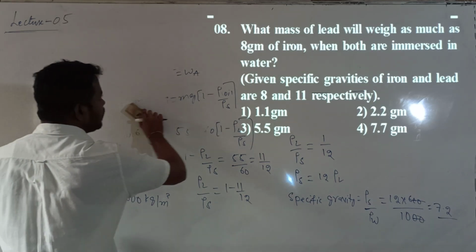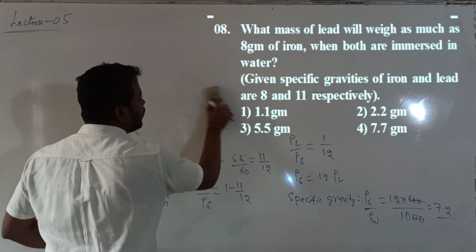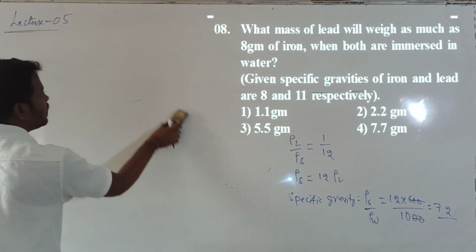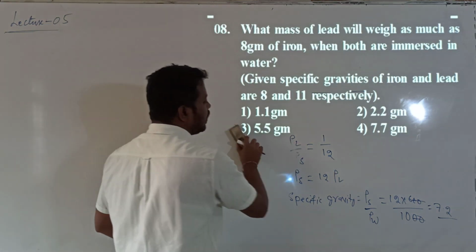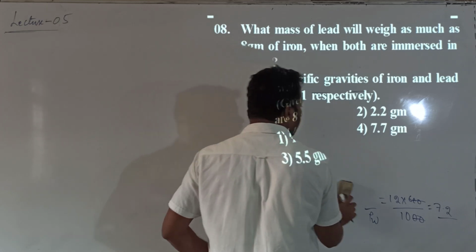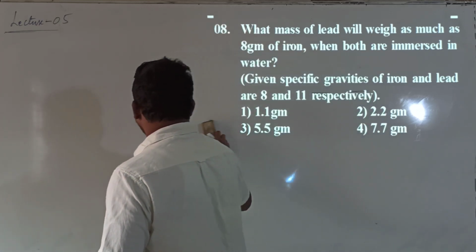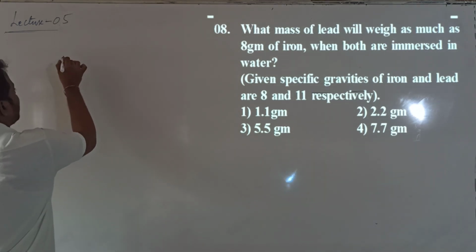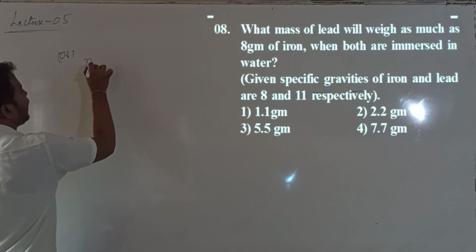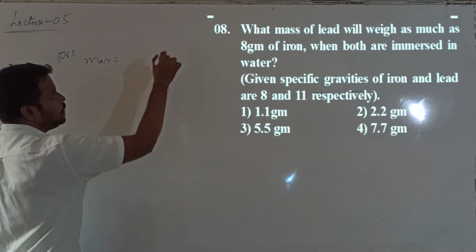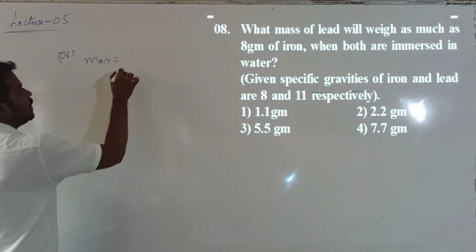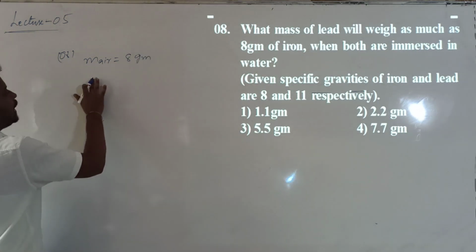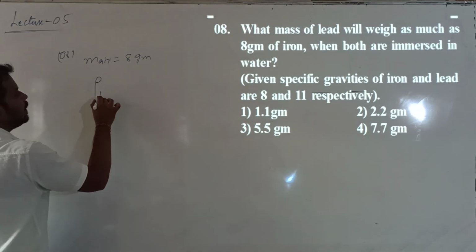What this question is, what mass of the lead will weigh as much as 8 grams when both are immersed in water? So they are asking us to calculate, you take the mass of 8 grams, that is mass of the iron in air. Now they are asking what is the mass of the lead value in air. So that value, lead mass will be the same as that of mass of iron, that is of 8 grams. And density of the lead is given. So lead density, can I call it rho lead?